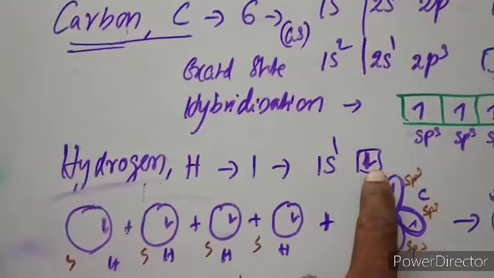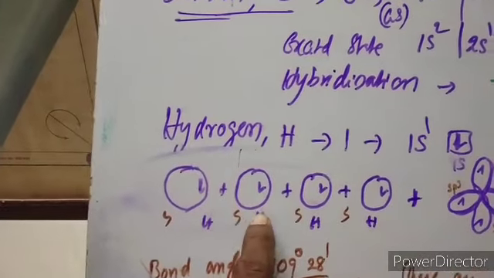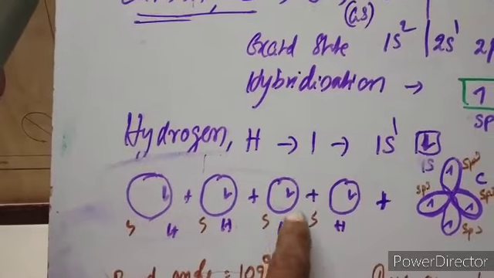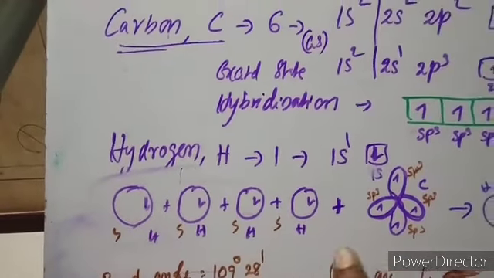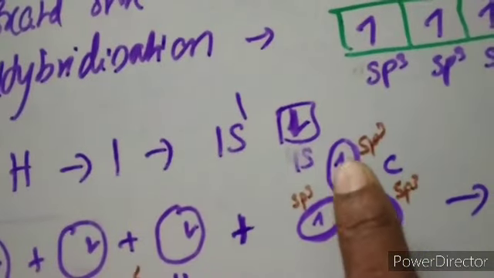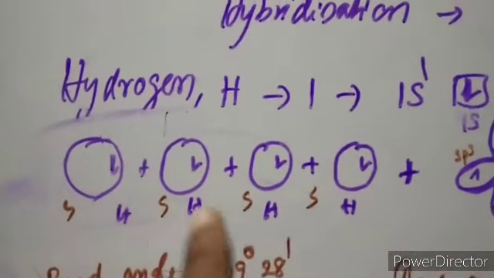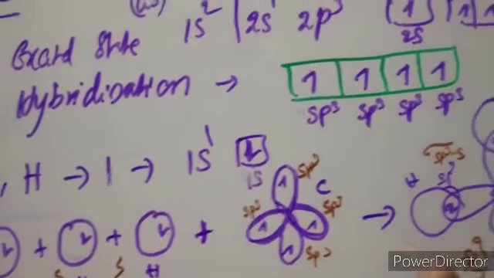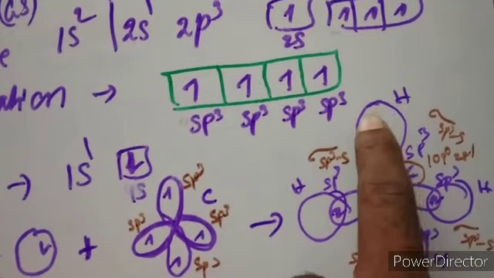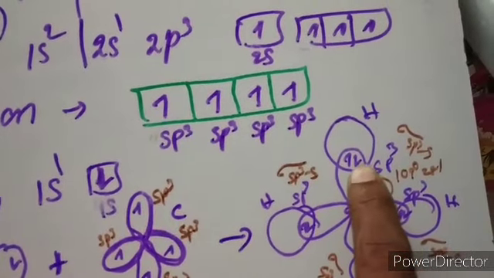We consider that the unpaired electrons are of opposite spin. So there are 4 hydrogens, each with a spherical s orbital, and these are the 4 sp3 orbitals of carbon. These 4 and these 4 combine together in such a way that there is overlapping of s orbital and sp3 orbital. A sigma bond is formed.